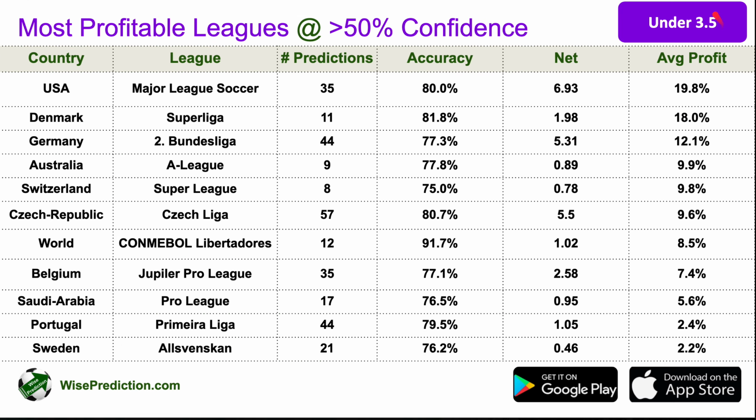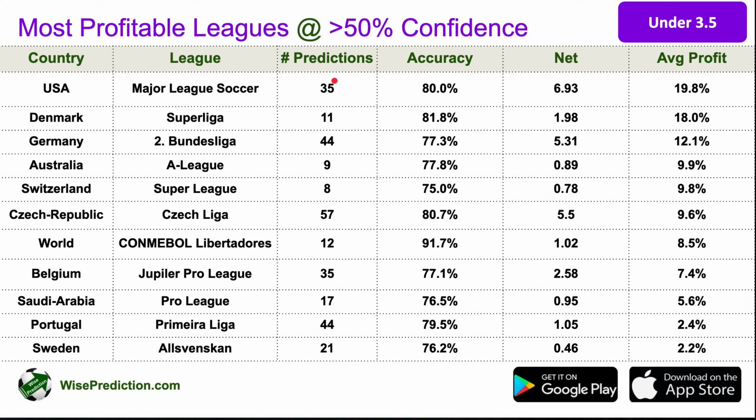Now we are looking at results for under 3.5, the most profitable league so far. Again, we said that it doesn't make mathematical sense to go for such safer bets alone in single coupons, but you can combine them with other things because accuracy tends to be somewhat higher. In this accuracy column here, you're seeing numbers that are relatively high.